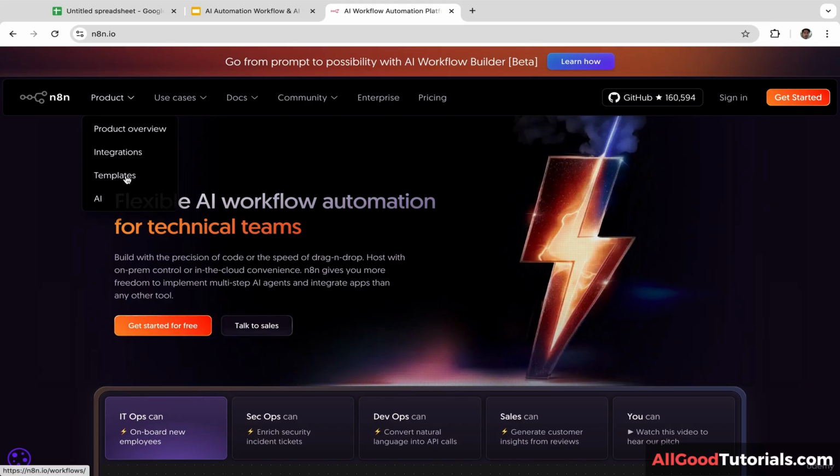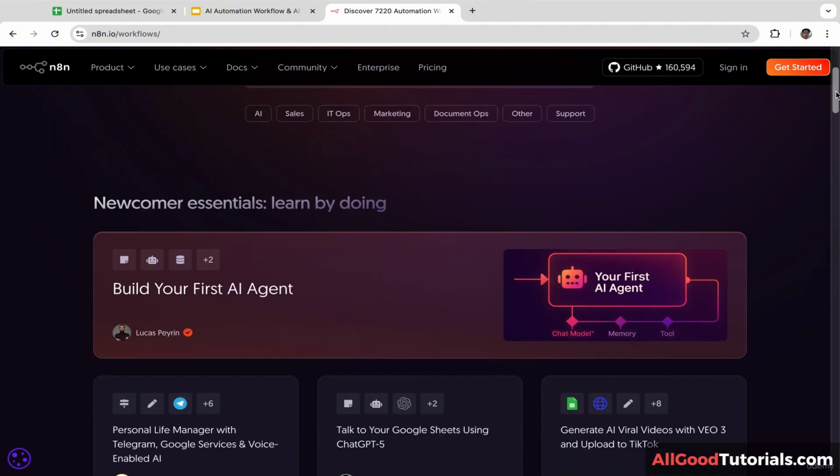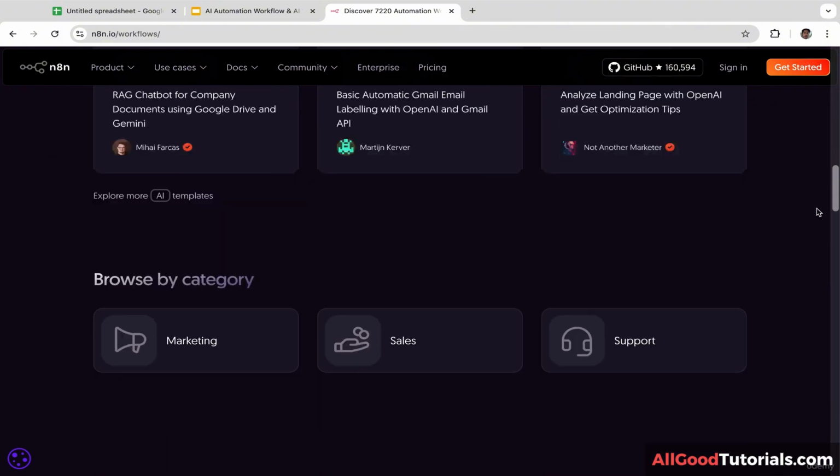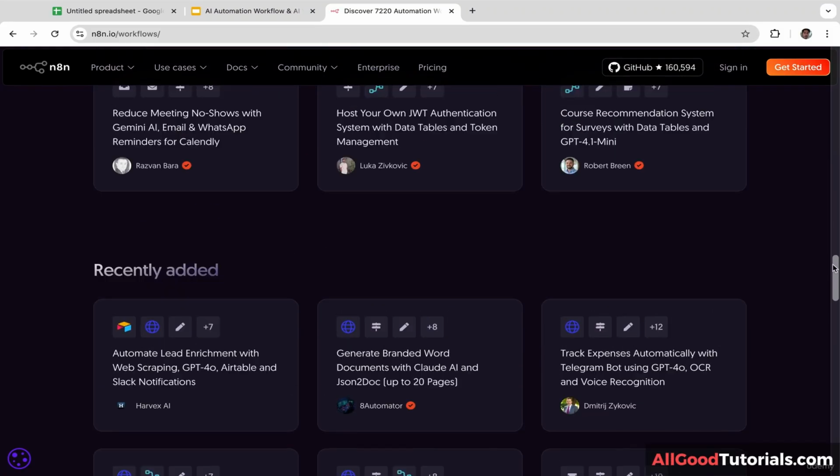And let's click on products and let's click on templates. N8N has many templates that you can use and customize. Look at this. So you don't need to start from scratch. You can use one of these templates.